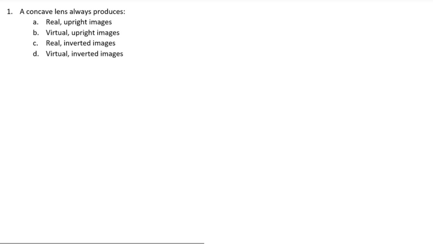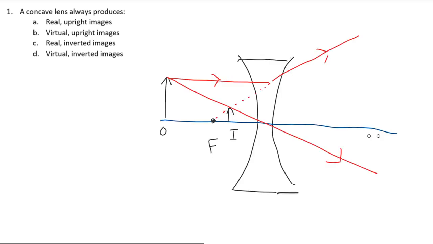To answer this question on the MCAT, rather than simply memorizing what the result is, I encourage you to simply draw a quick diagram. As we are told a concave lens always produces something in the question, we know we only have to draw one diagram. You can therefore quickly draw a concave lens, an object to the left placed anywhere, then draw two light rays coming from the top of the object through the lens, and see what happens to those light rays. You will see that the resulting image created will be virtual and upright. Therefore, the correct answer is option B.